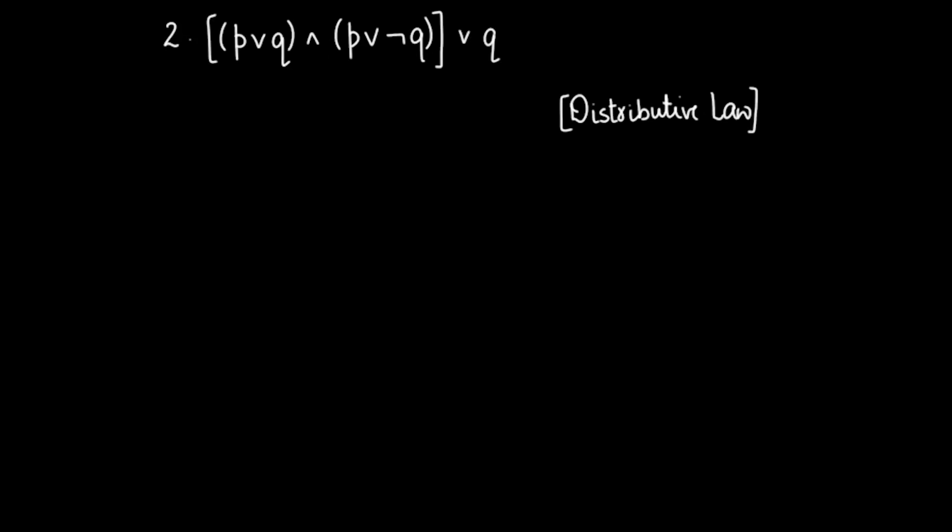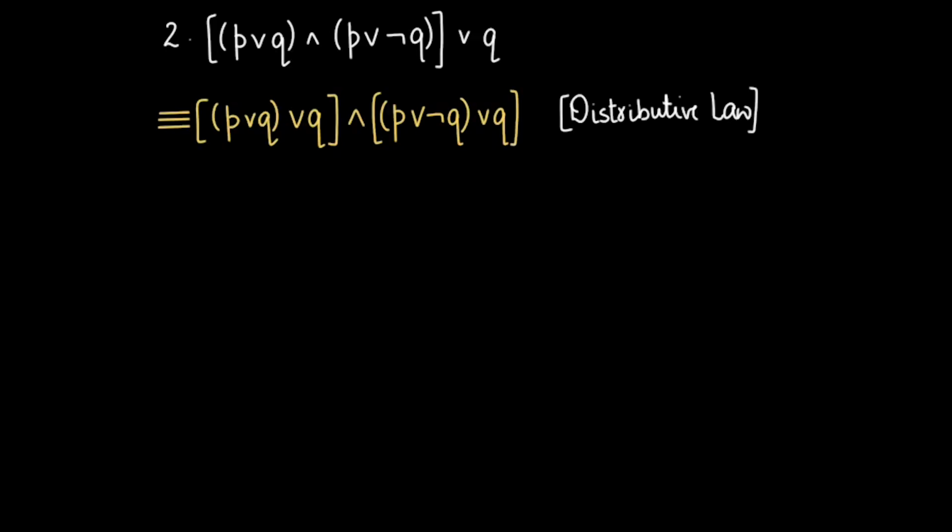The next one. This statement looks very complicated. Let us simplify it. So I'll break it into chunks, P or Q and P or not Q, and an OR for this entire one with Q. So what I'll do is I'll apply the distributive law over here, and hence we get it as P or Q and P or negation Q or Q. As always, you must sit with a pen and paper and do it with us side by side.